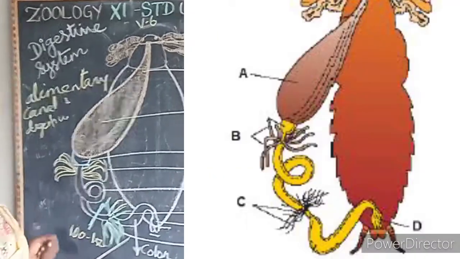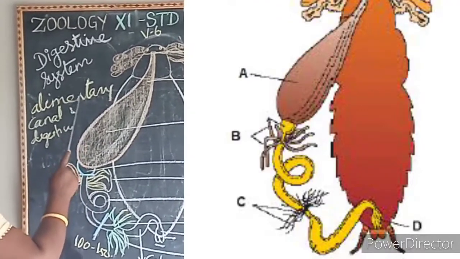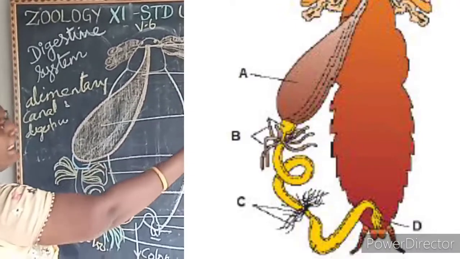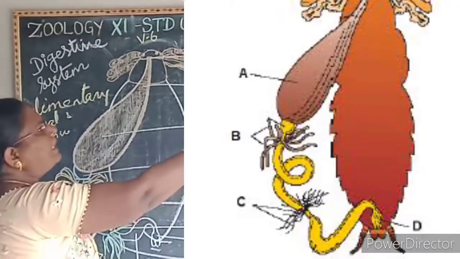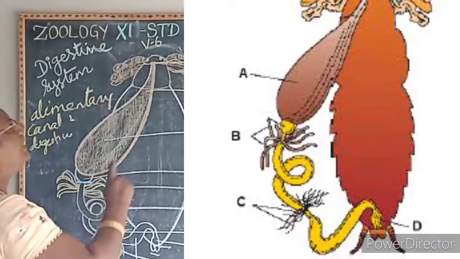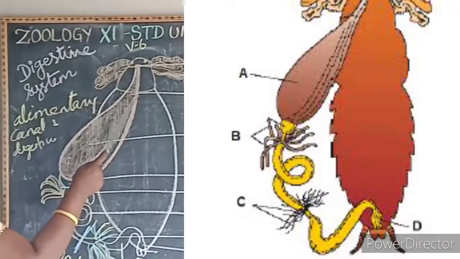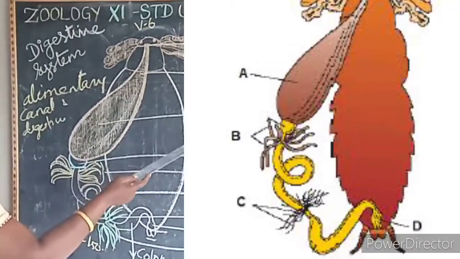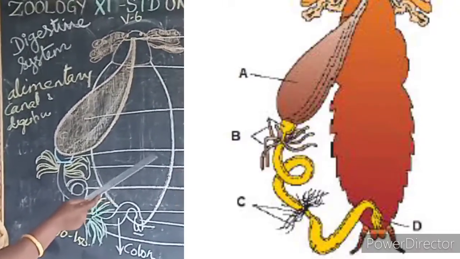Now see the picture and say the answer. The digestive system comprises the alimentary canal and the digestive glands. It is divided into three regions. What are they? Foregut, midgut and hindgut. What are the parts under the foregut? Preoral cavity, mouth, pharynx, esophagus, crop and gizzard. What is the use of the crop? To store the food. The gizzard acts like teeth and helps to grind the food.